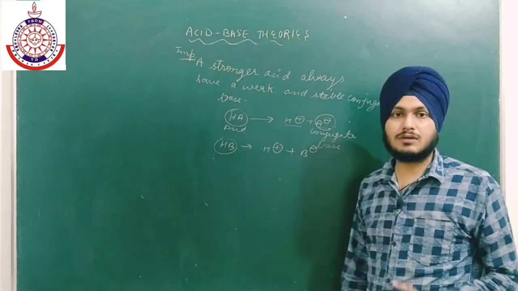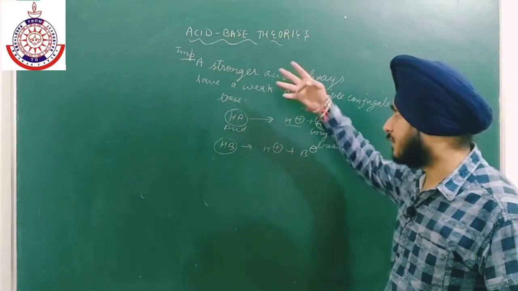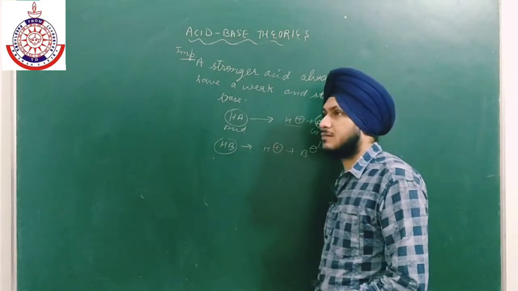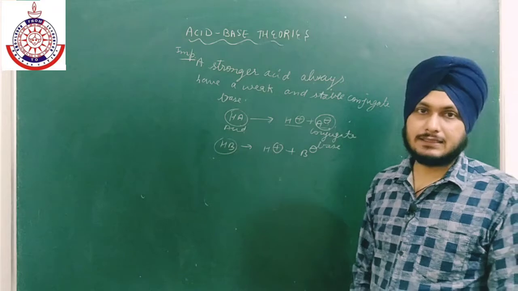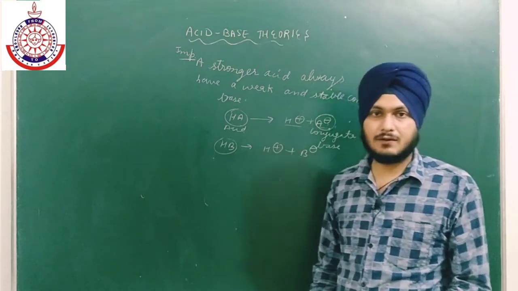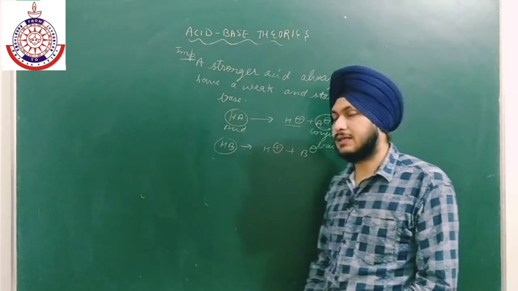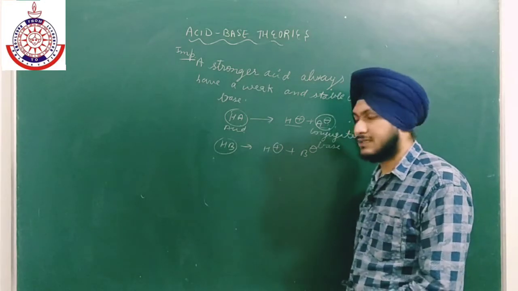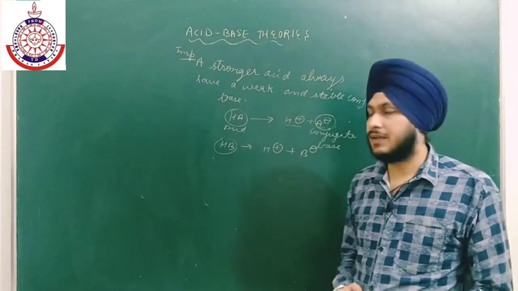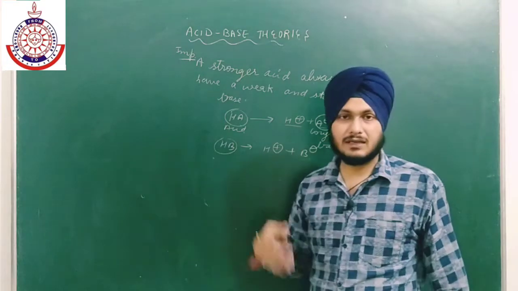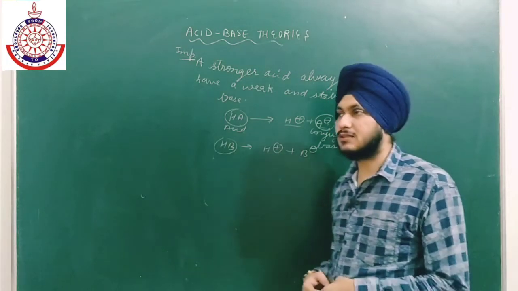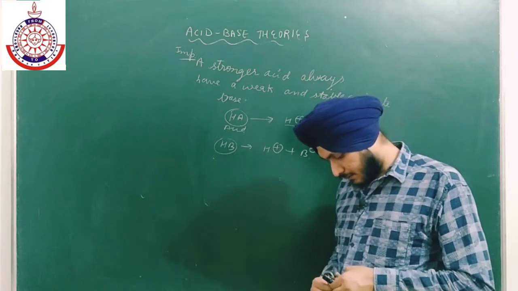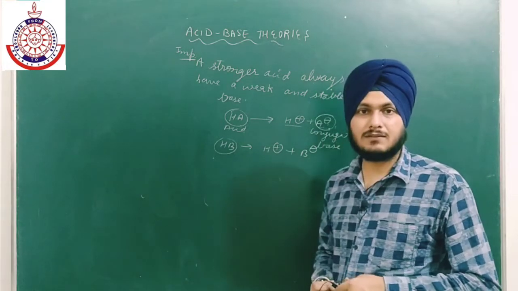There are two criteria. The first is if we go from top to bottom, the stability increases, and similarly the acidic strength will also increase. And if we go from left to right, the conjugate base stability also increases, and it will act as a stronger acid.